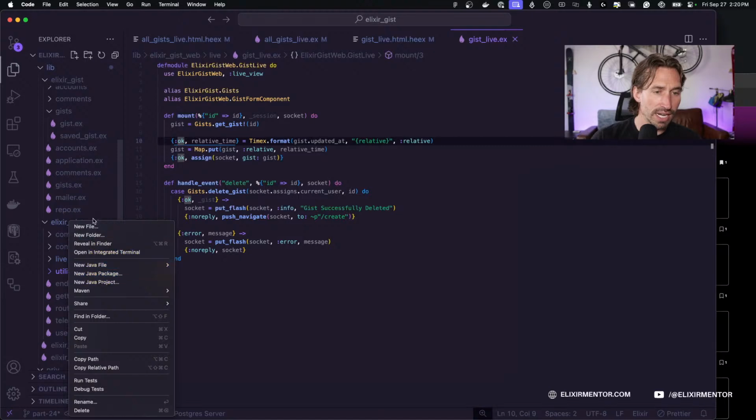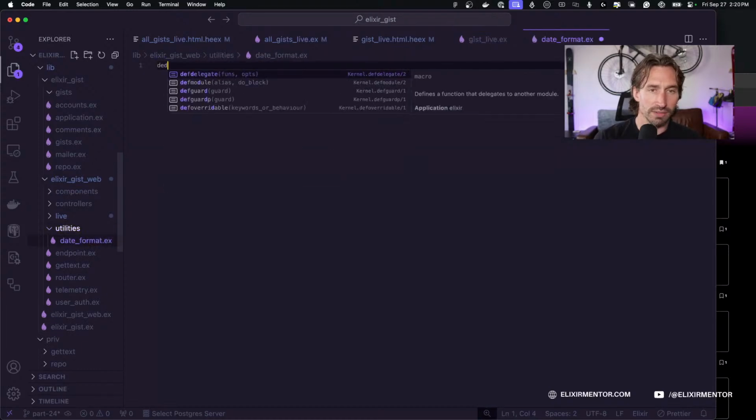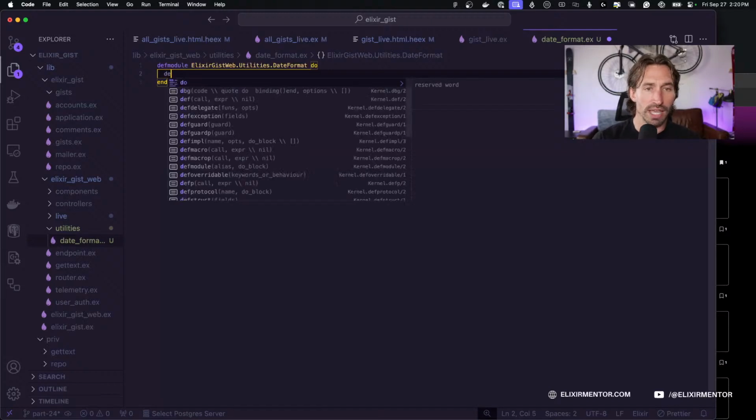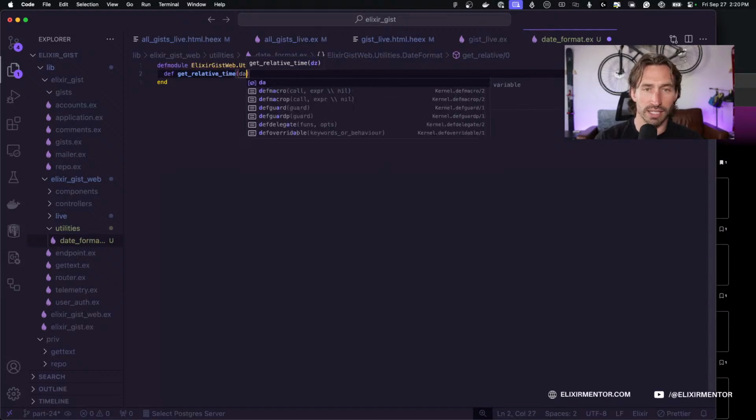And then inside of this, we'll create a new file and we'll call this our date format.ex and then def module. All right. And then inside of this, we're going to just create a function, def, and we'll call it get relative time, and it'll take a date time.